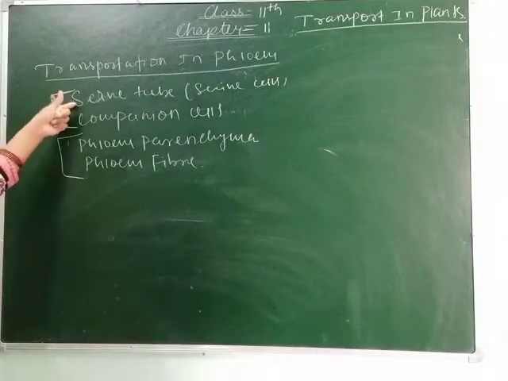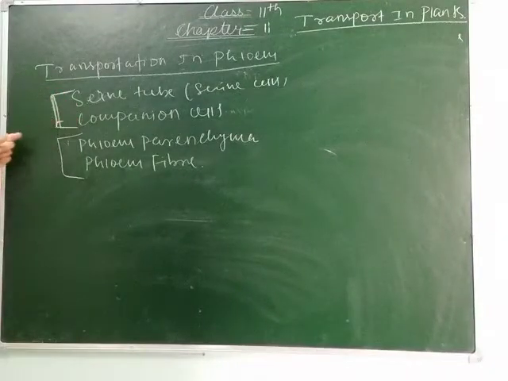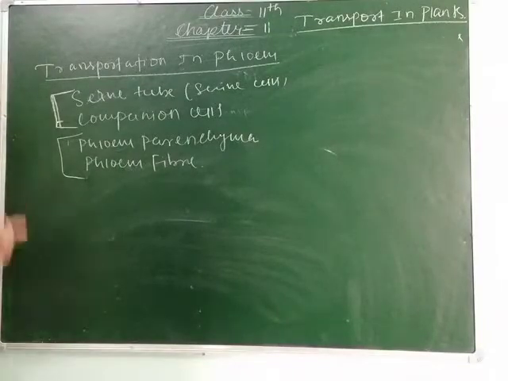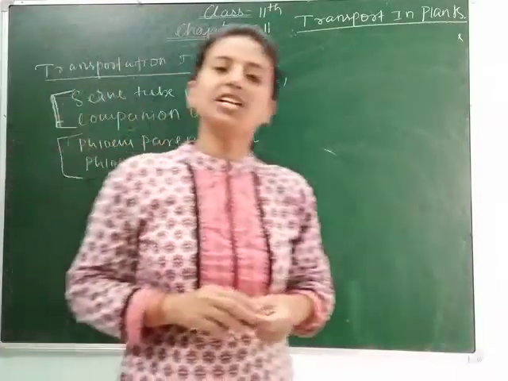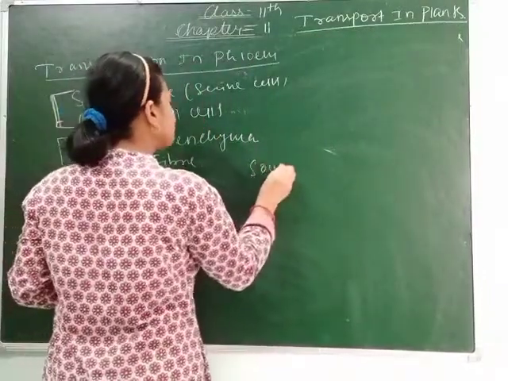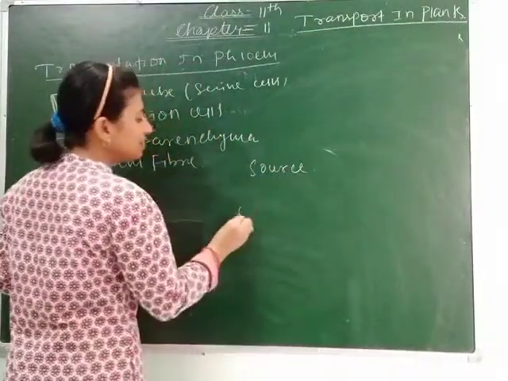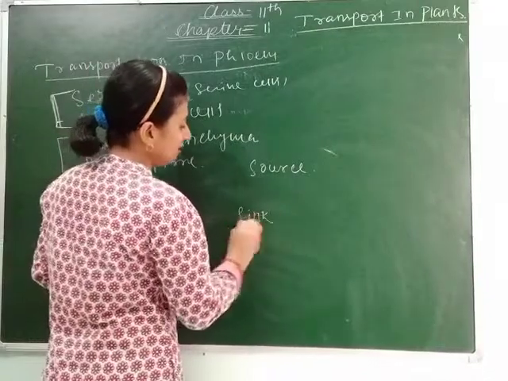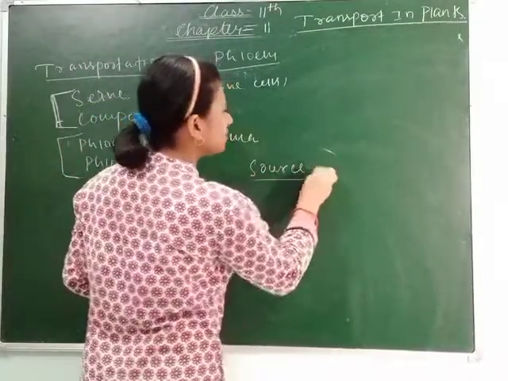So how do the sieve tubes and companion cells help in the transportation of the substances? Here you have to understand 2 terms. One is called source and another is called sink. Let's understand what is source.